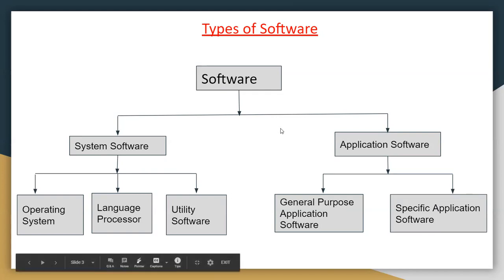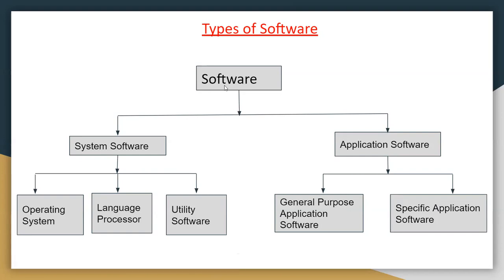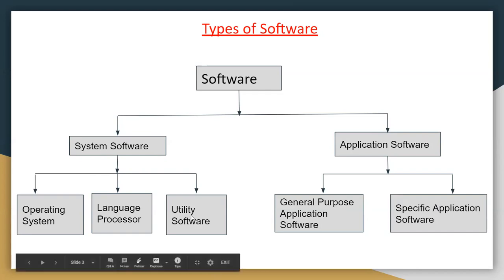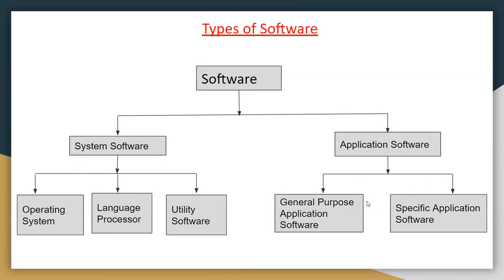So again, I'll revise it for you. Software has two parts: system software and application software. System software is subdivided into three parts: operating system, language processor, and utility software.